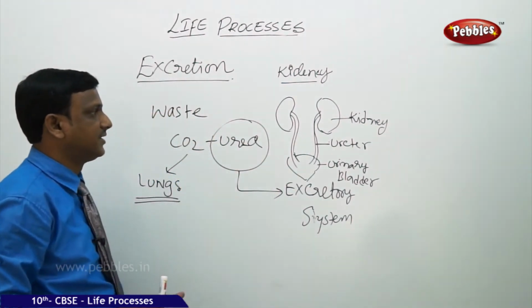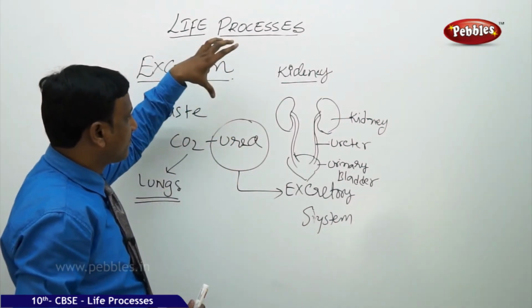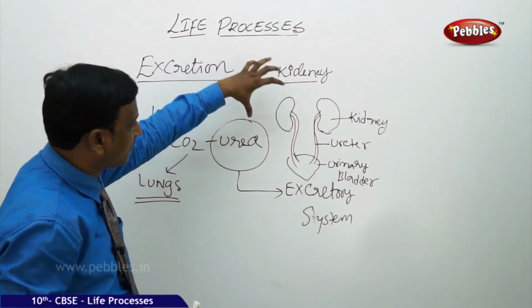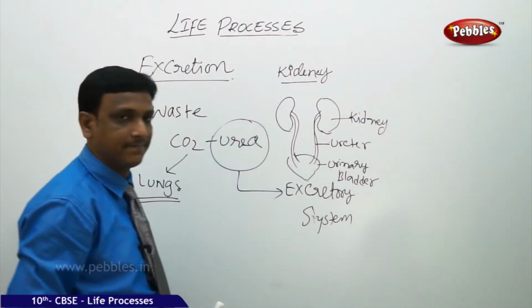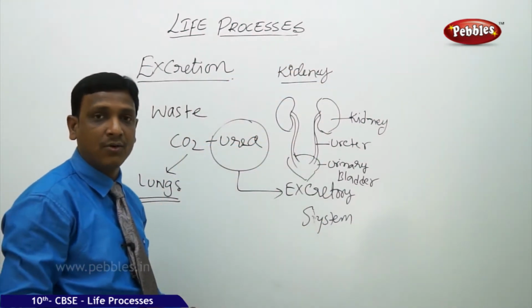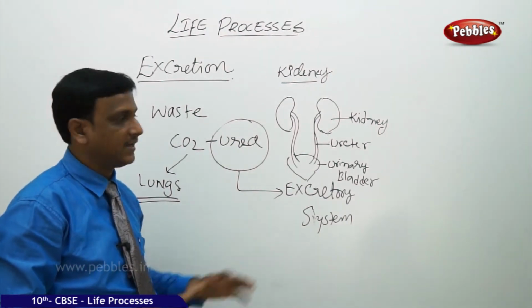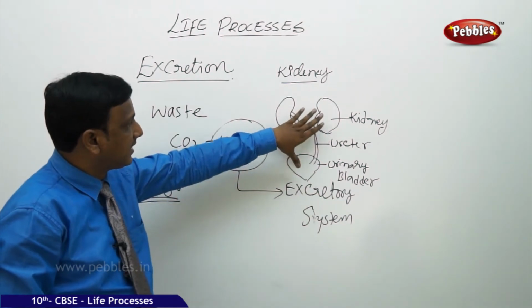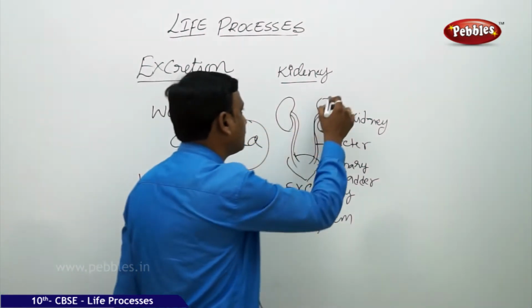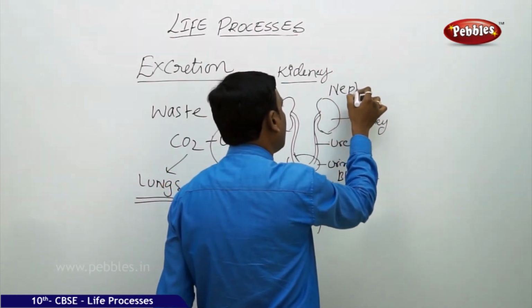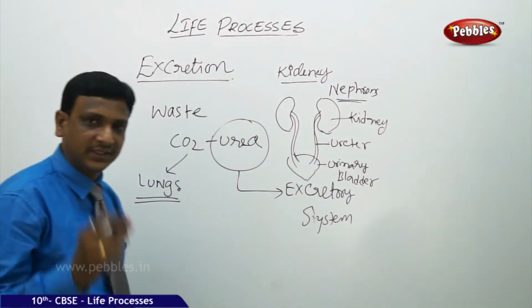Let us see how the filtration takes place. The deoxygenated blood, which is supplied to the body parts from the heart, is supplied to the kidneys too. And the kidneys have highly coiled blood capillaries. In these blood capillaries, there are structural and functional units called nephrons. These nephrons are associated with blood vessels. Nephrons are the tiny filters.